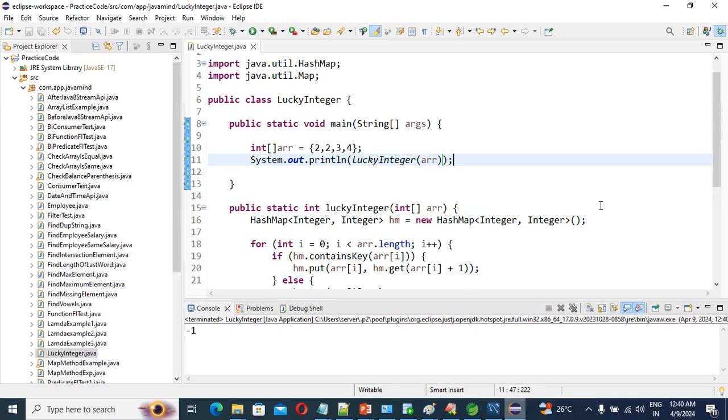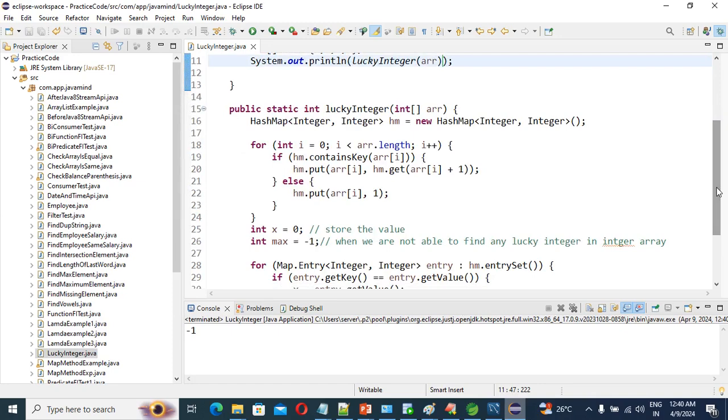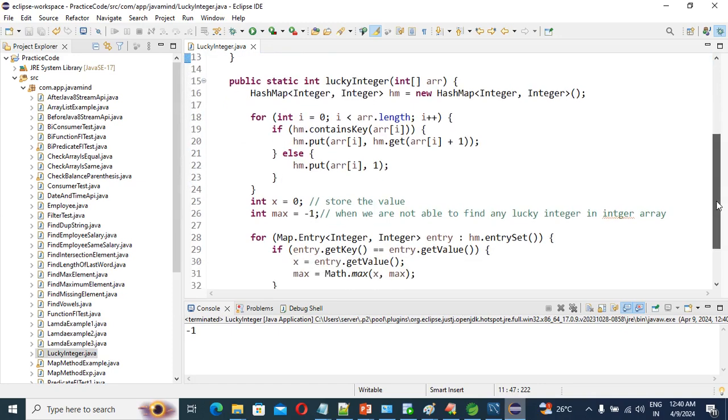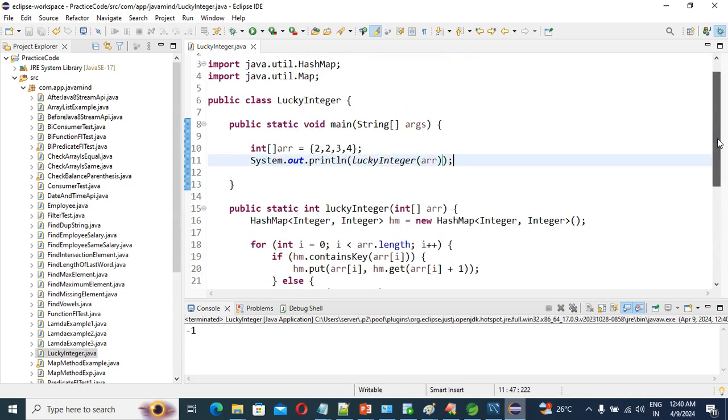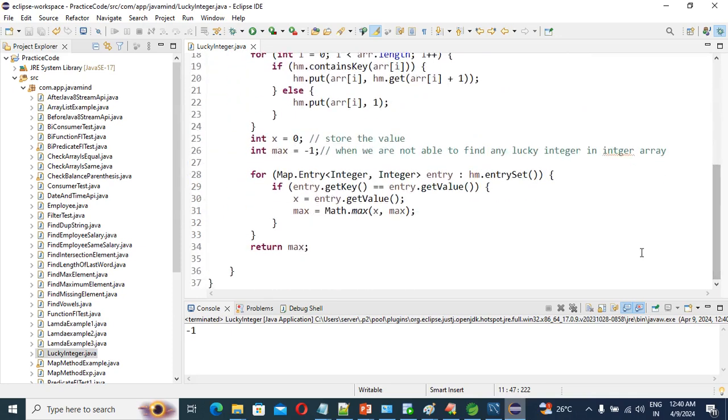No guys, see, some issue is coming. It should not be -1, right? Our output should be 2. Why is it coming? We'll see. Why is it coming -1?